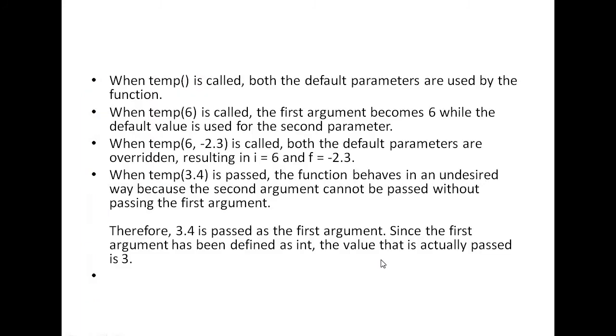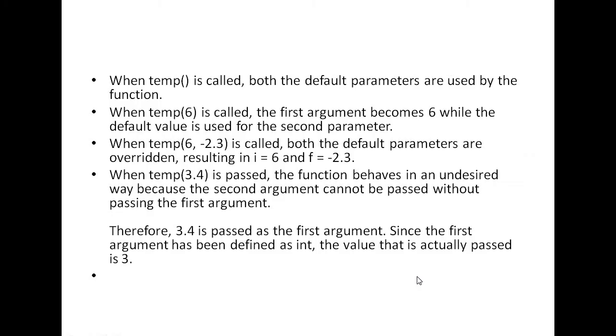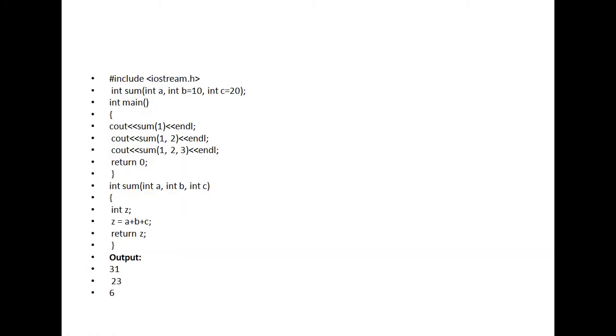Here the first argument is not passed, the second argument is passed, so this is assigned to the first. Since this is an integer, .4 is totally ignored and 3 is assigned to I. Okay, so this is a small example of default argument.